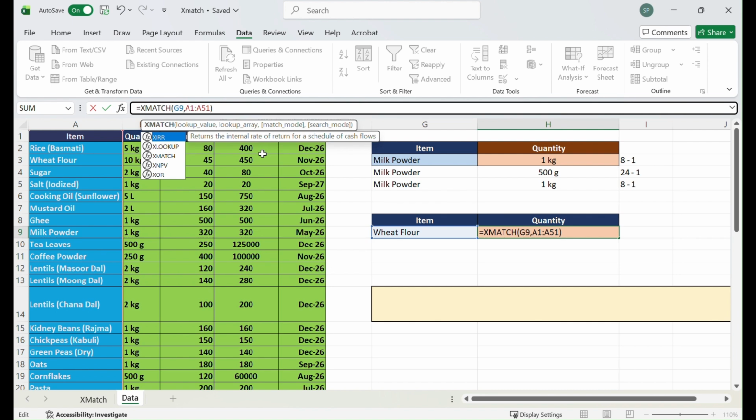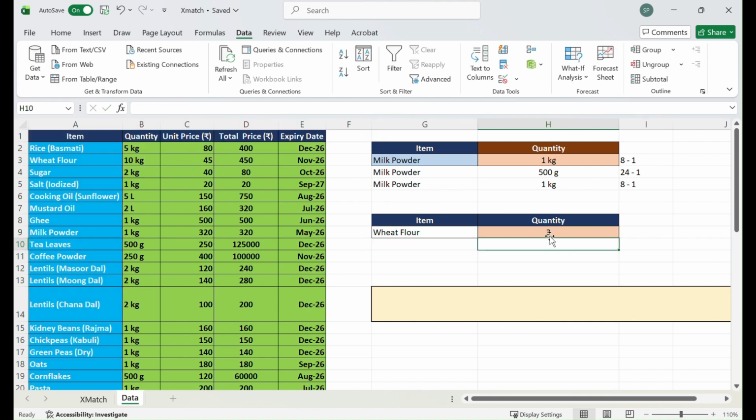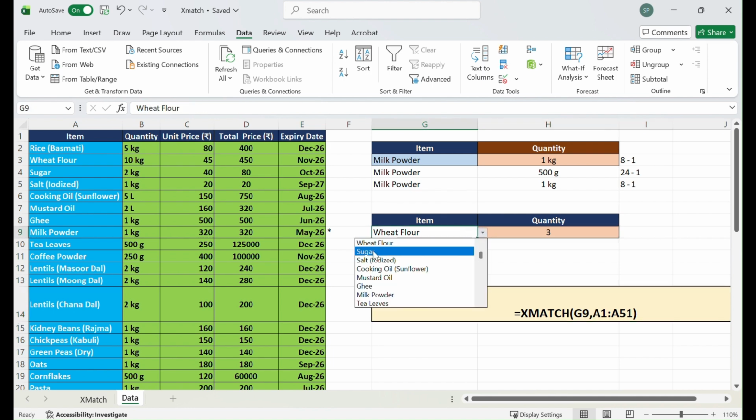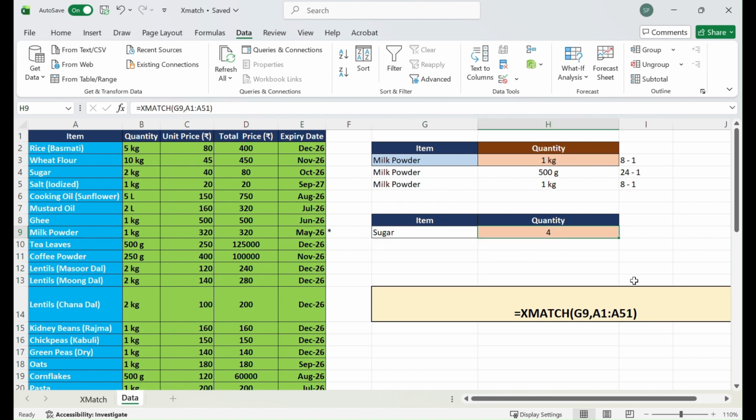You just give XMatch. Here I have not given any value, like whether I need the exact match or something, but it will find the exact match. The wheat flour exists in the third row. To see the formula in large, I have created this for you. In case you are selecting sugar, it will give you the 4. Okay, fine. So that's how the XMatch is working.